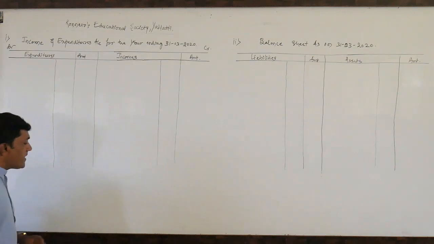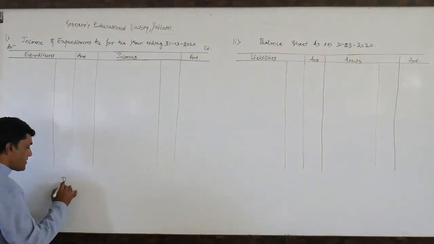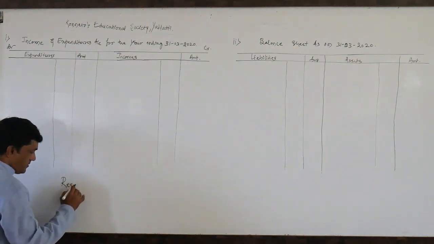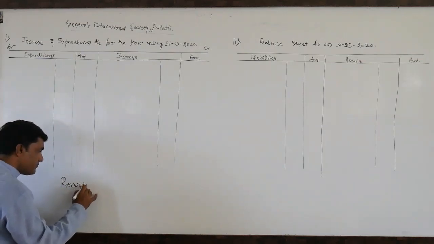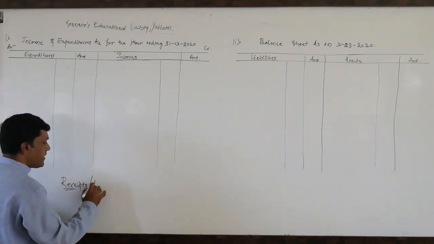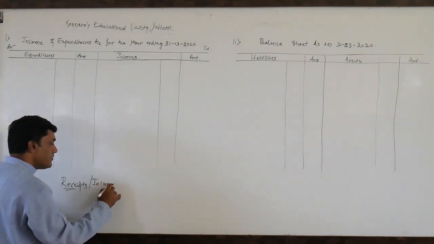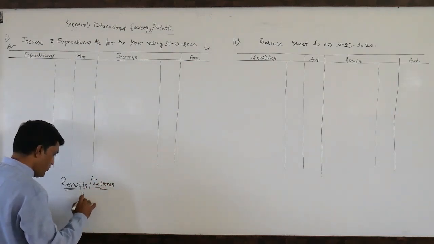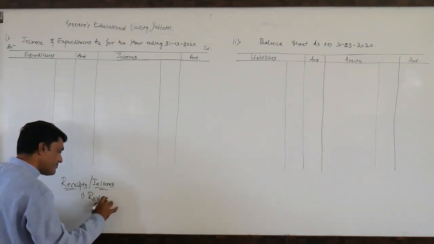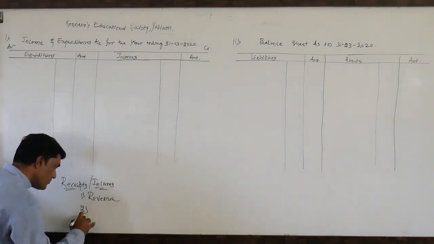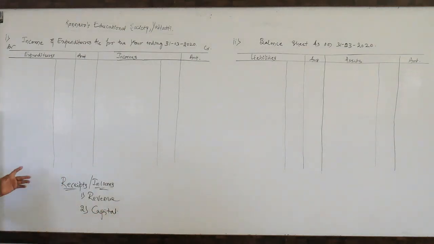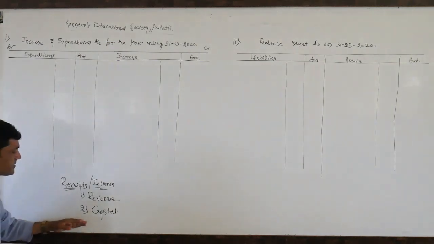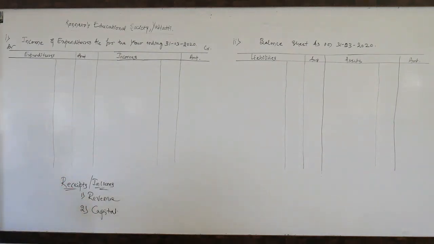Dear students, as I said earlier, receipts, or you can say the incomes, have two kinds: one is revenue, another is capital. One is revenue receipts or revenue income, then another one is capital receipts or capital income.